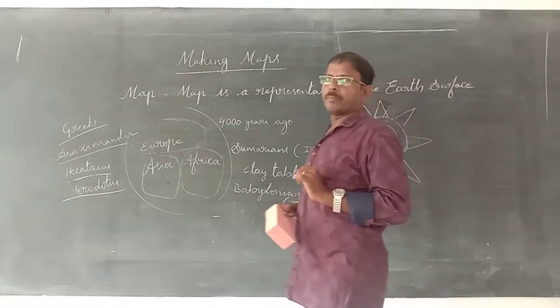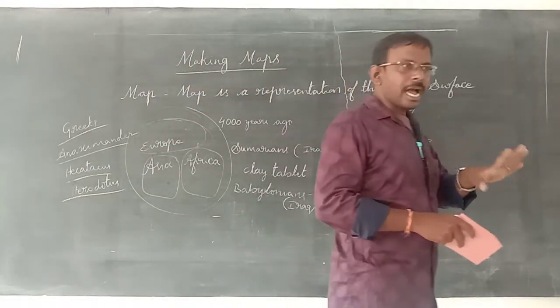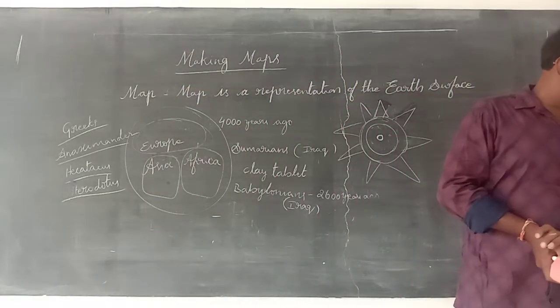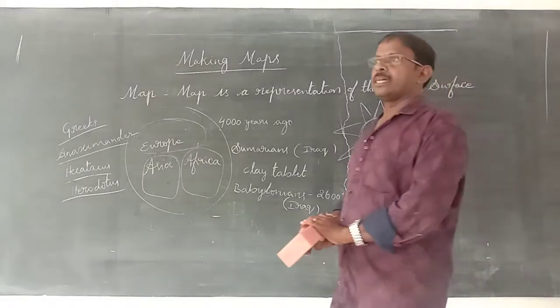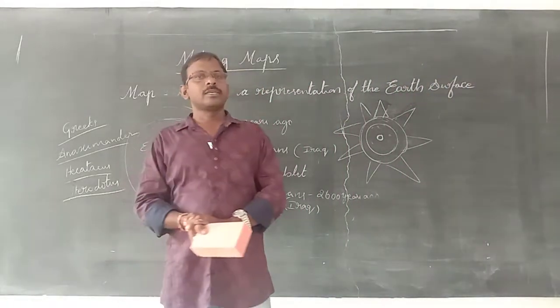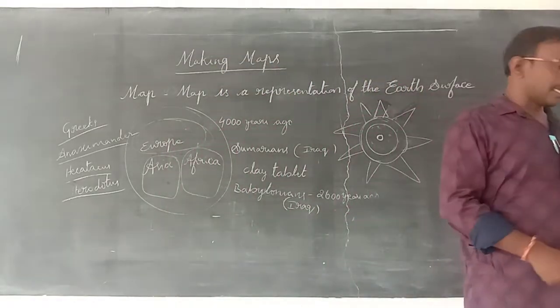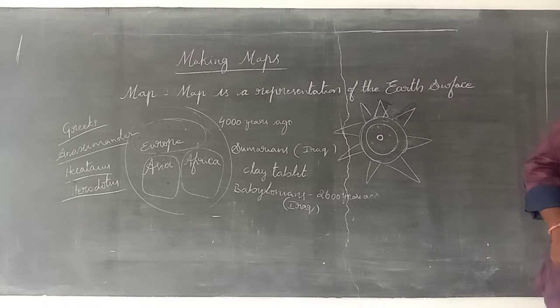Libya means Africa. And they said that in the middle, the Mediterranean Sea is there. The Romans also came in a similar period and told it like this.